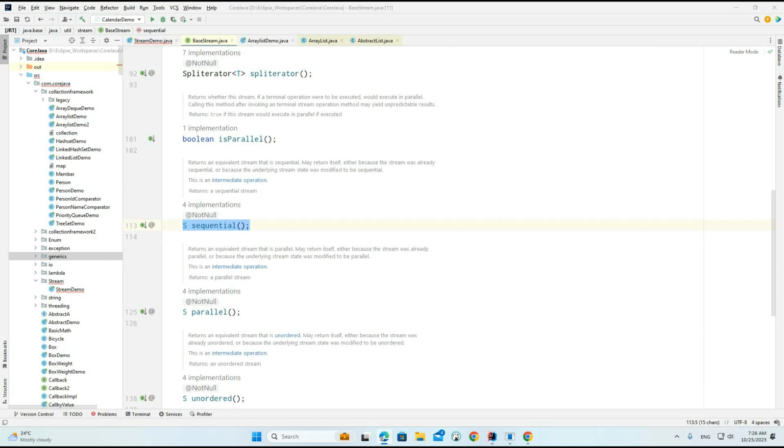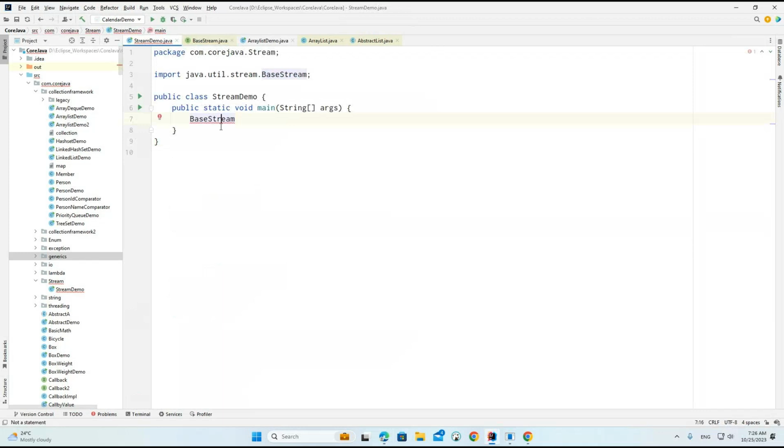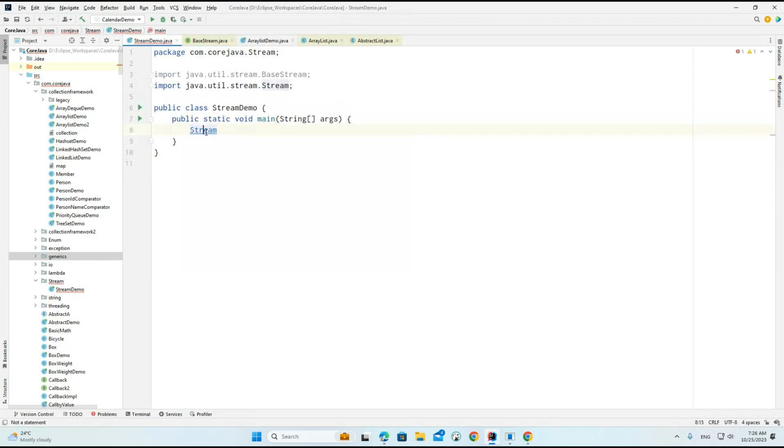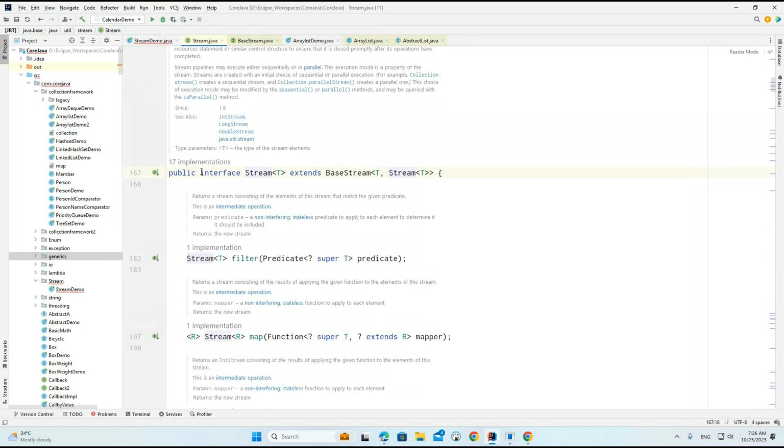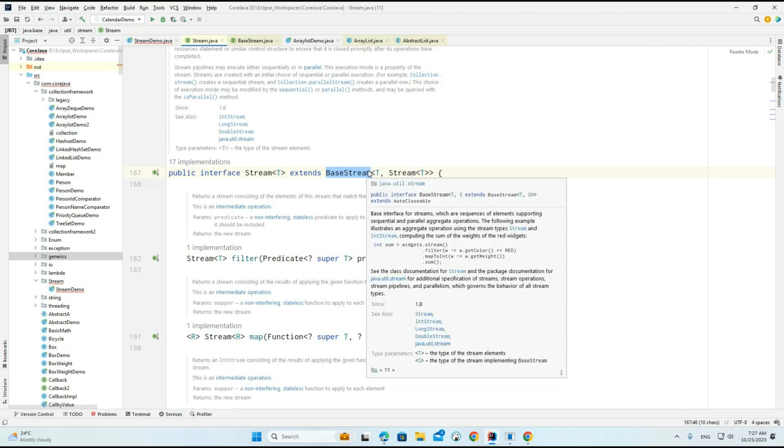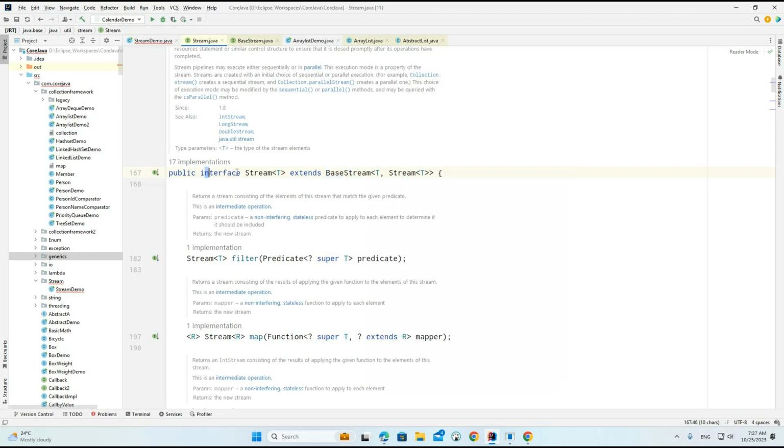Okay, now another important section: the base stream is divided into several types of stream interfaces. This is the base stream. Now you can work with the stream. If you observe carefully, there is one more interface called stream, which has a generic type and internally extends the filter. So base stream is the super interface, and it is being extended by this particular stream.